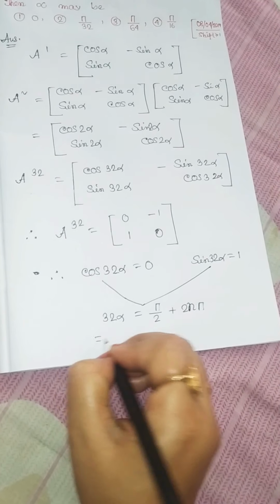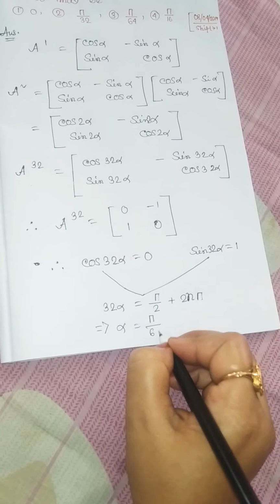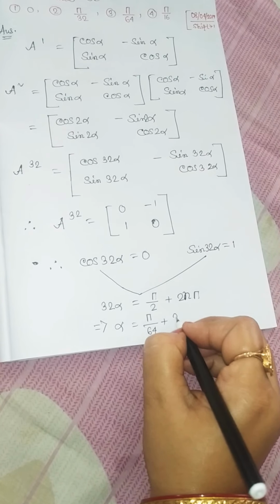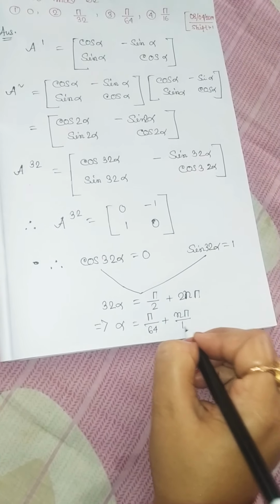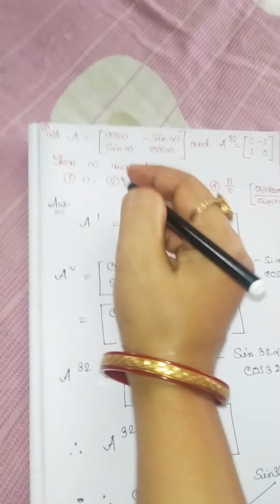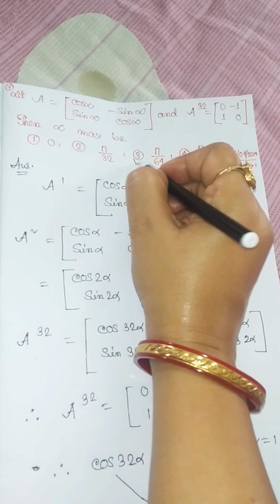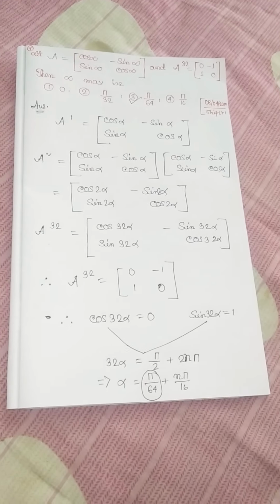That implies alpha is equal to pi by 64 plus n pi by 16. Therefore alpha may be, value of alpha is equal to option 3, pi by 64. That's all.